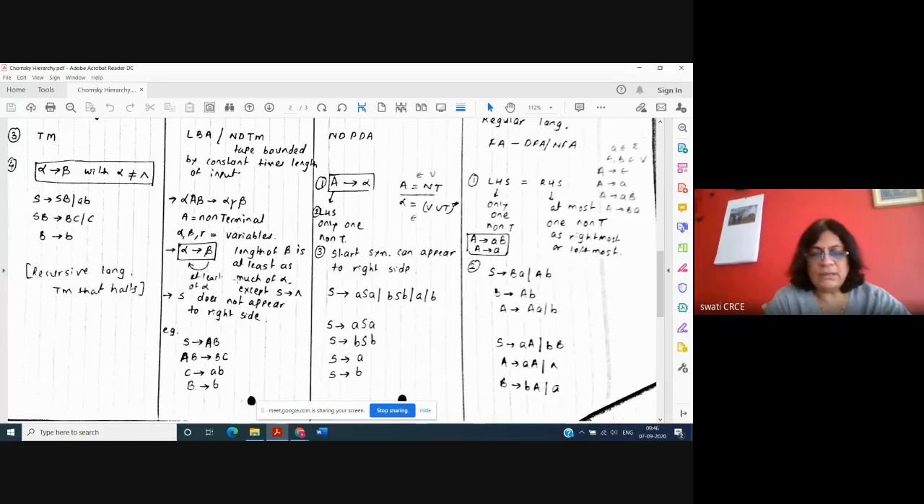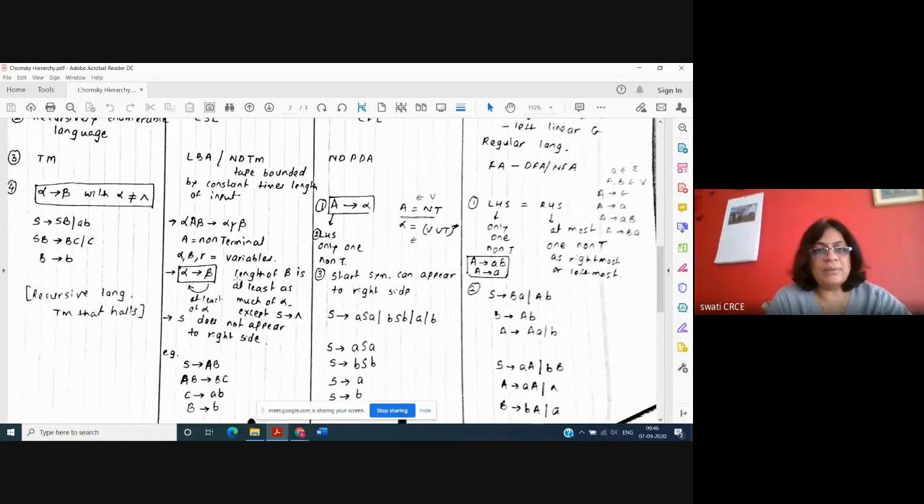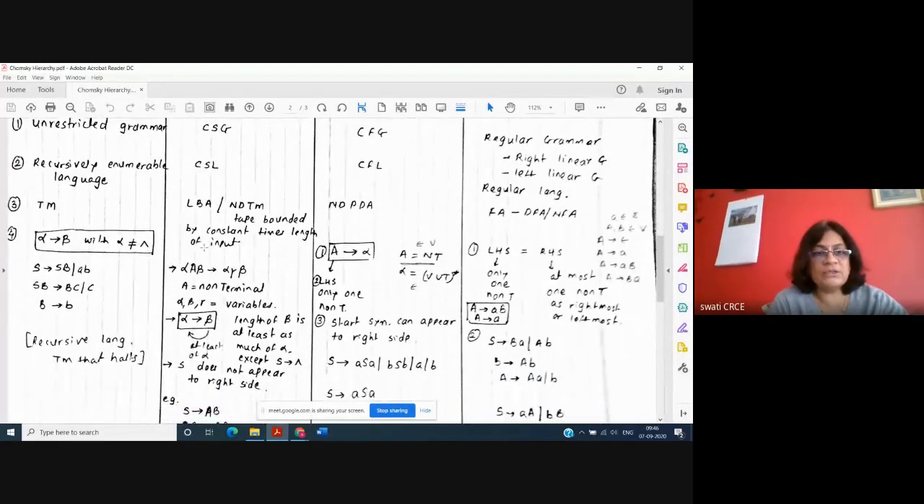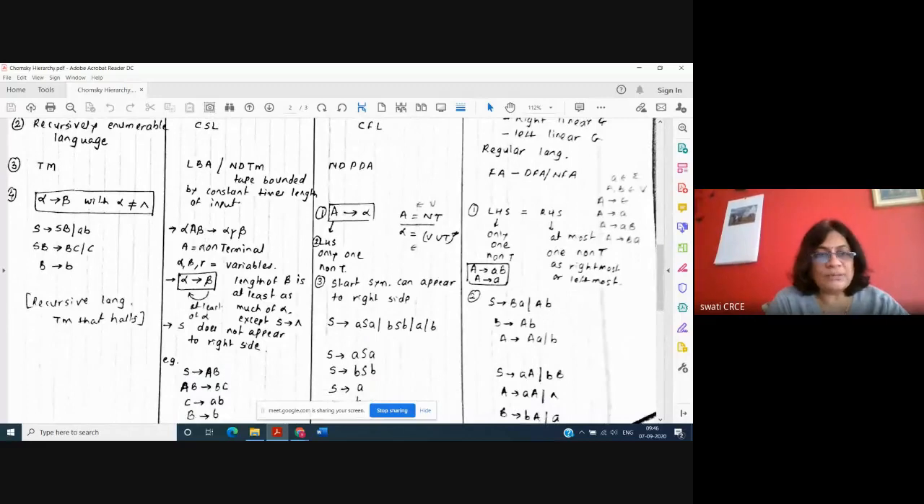Now we'll see type 1. Type 1 grammar is a context sensitive grammar. A raised to n, B raised to n, C raised to n is the example. It is a context sensitive language. The machine is linear bounded automata or non-deterministic Turing machine. And the rules are of the type alpha capital A beta generates alpha gamma beta, where this A is a non-terminal symbol.